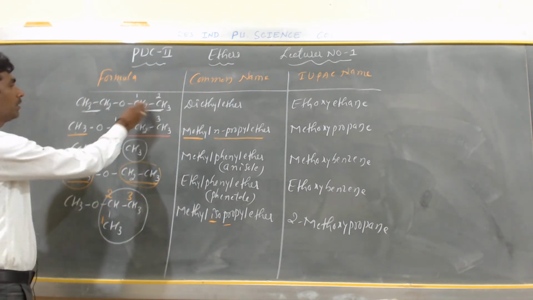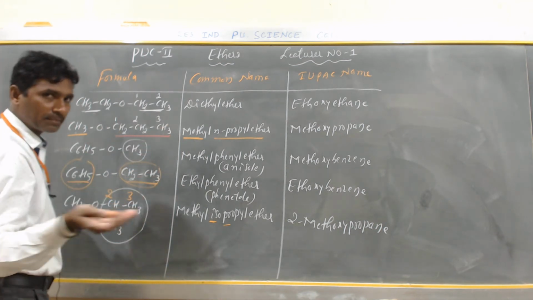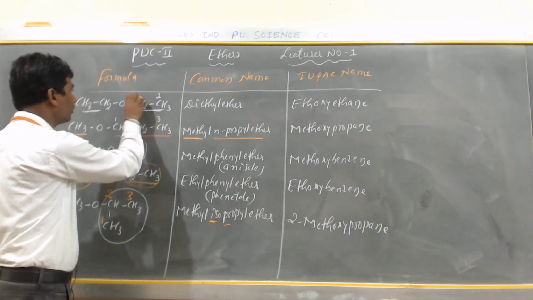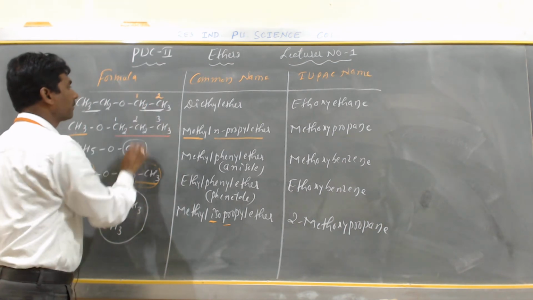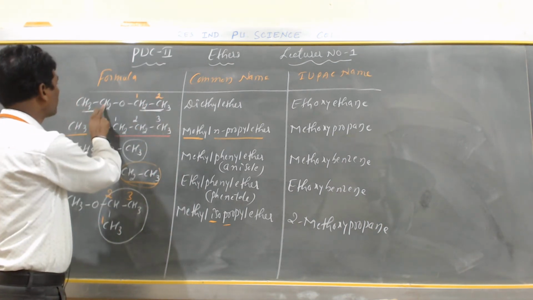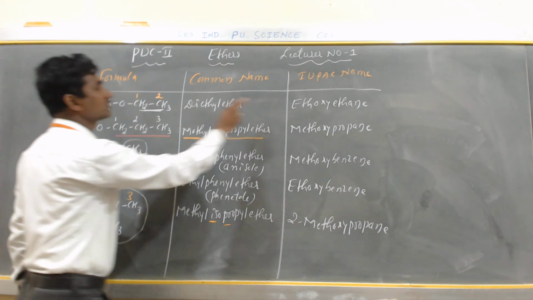What is the IUPAC name? On either side of the oxygen the carbon atoms are the same, so you can select any one side and give the number as per the rule. This is 2 carbon atoms with oxygen, so it is ethoxyethane.